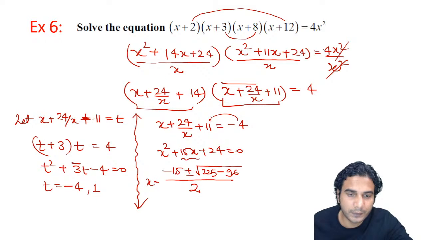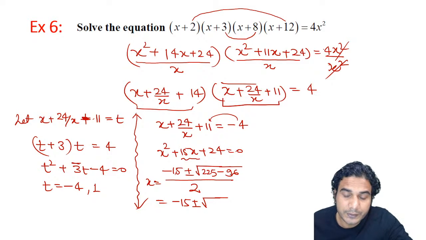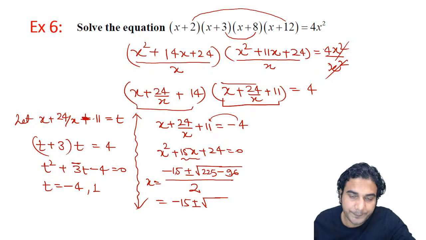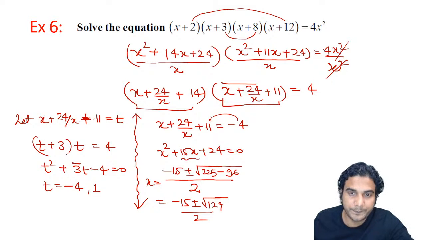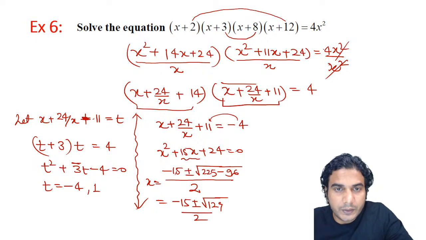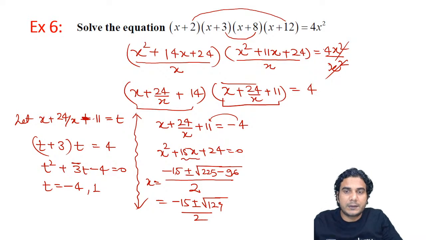So these are the values of x. So it is going to be minus 15 plus minus under root of, if you subtract this 96, it is going to be 129, your odd number. So these are going to be the values of x in this case.